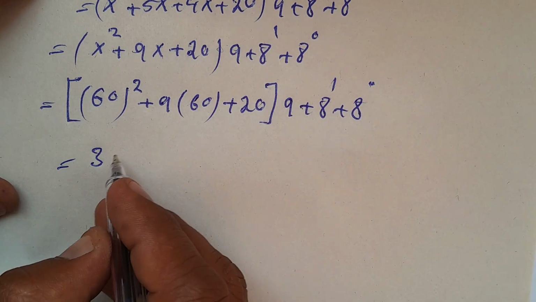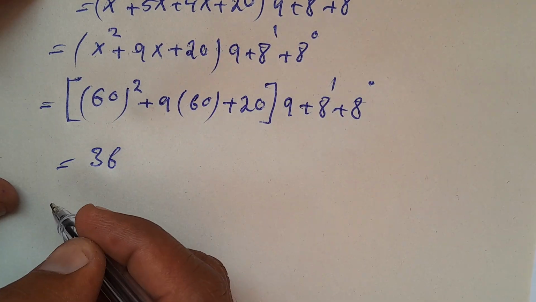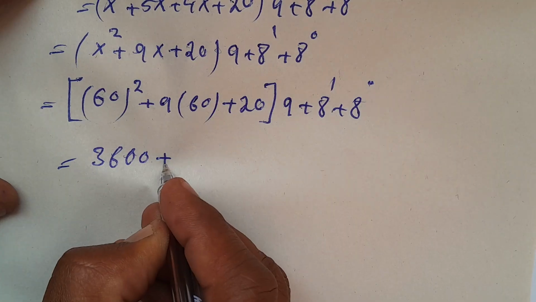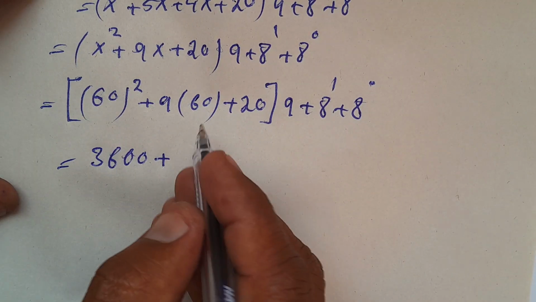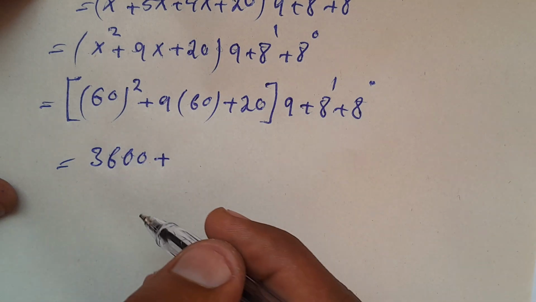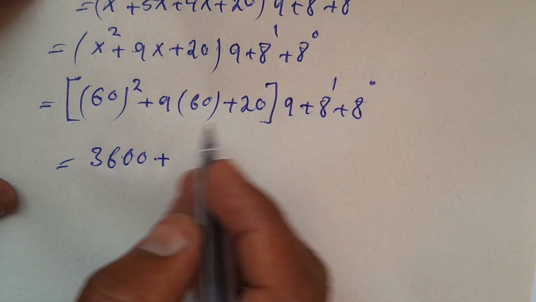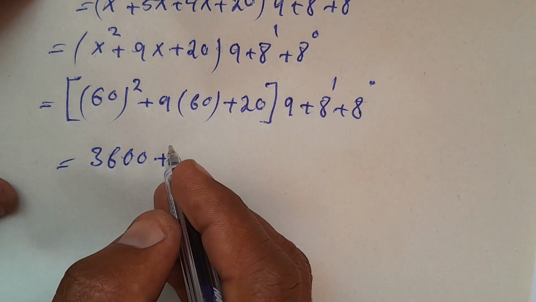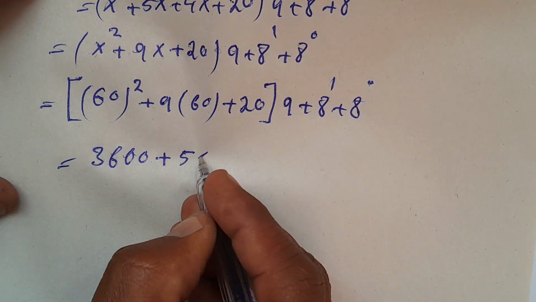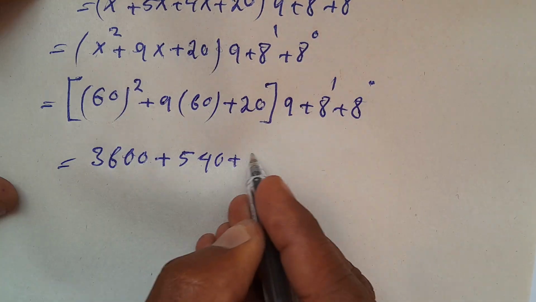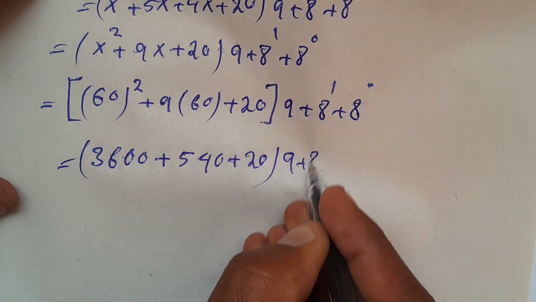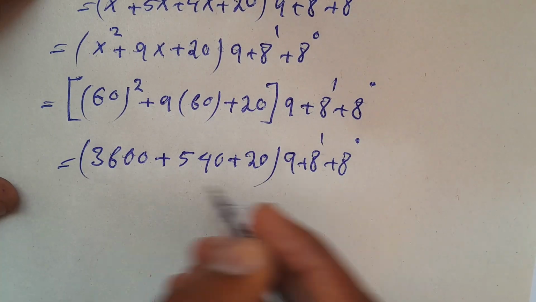6 squared becomes 36, and I have 00, plus 9 times 60 becomes 540, plus 20, times 9 plus a to the power of 1 plus a to the power of 0.